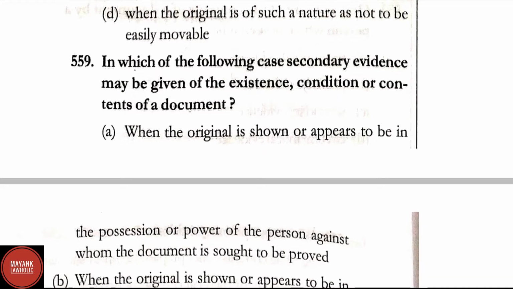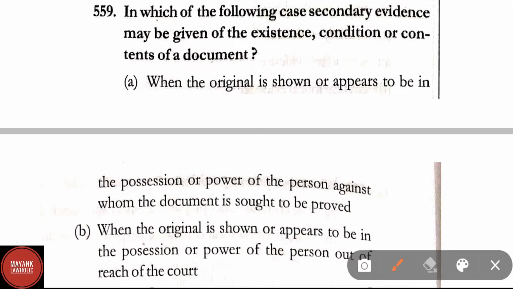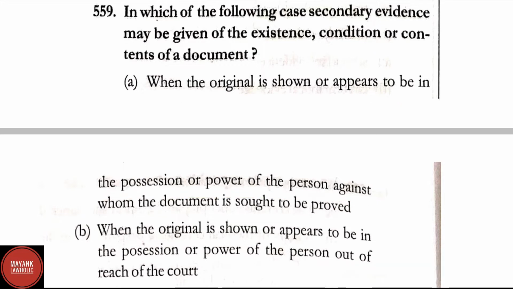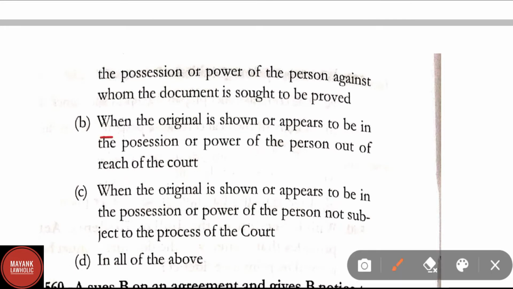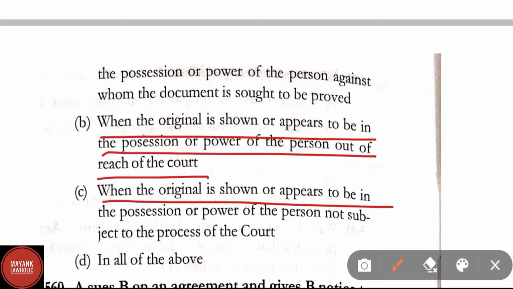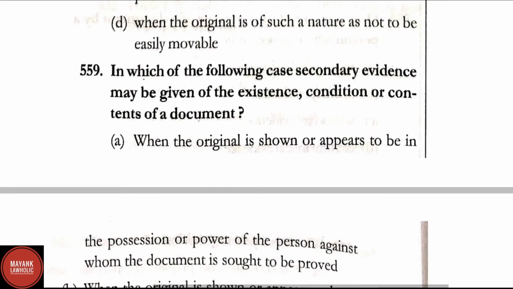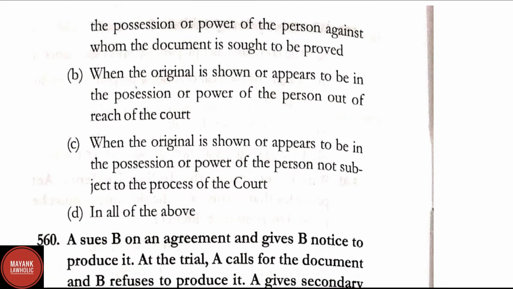Question number 559. In which of the following cases may secondary evidence be given of the existence, condition or contents of a document? Option A, when the original is shown or appears to be in the possession or power of the person against whom the document is sought to be proved. Option B, when the original is shown or appears to be in the possession or power of the person out of the reach of the court. Option C, when the original is shown or appears to be in the possession or power of the person not subject to the process of the court. Option D, in all of the above cases. Here in question number 559, correct answer is option D, that is in all of the above cases.